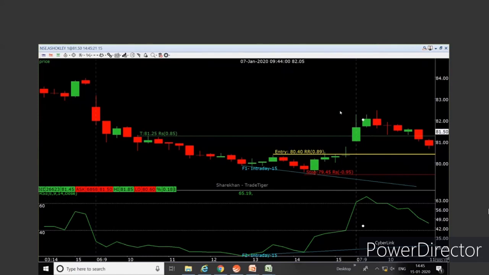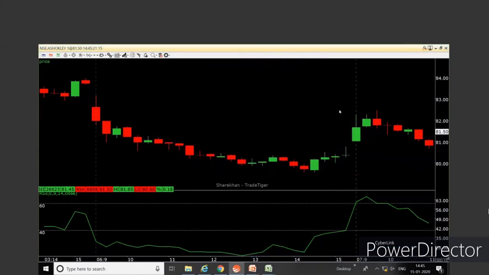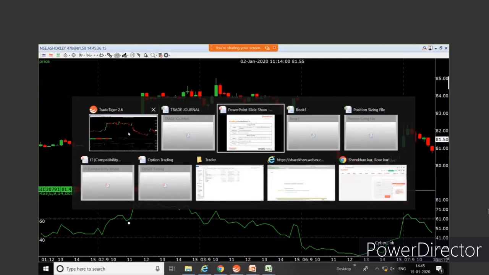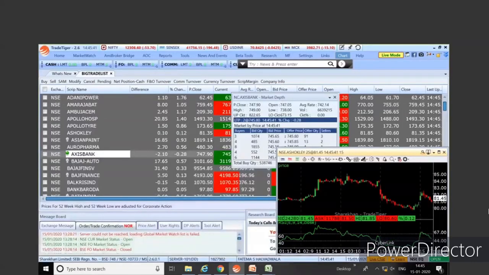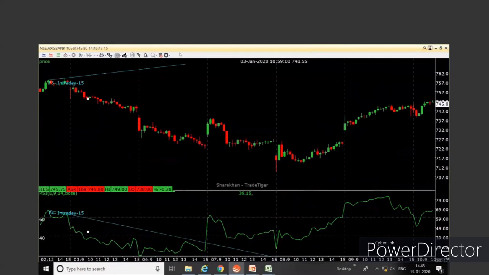Clear? Another thing, based on yesterday's divergence, if you're getting an entry directly today, that is also valid. That is still something that you can consider for taking a trade. Coming to a negative classic divergence this time. So negative classic divergence we saw in Axis Bank.